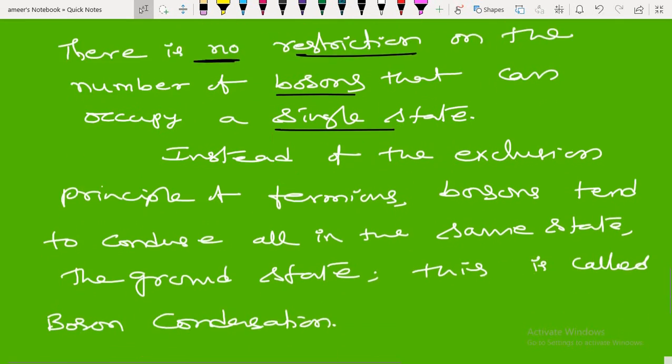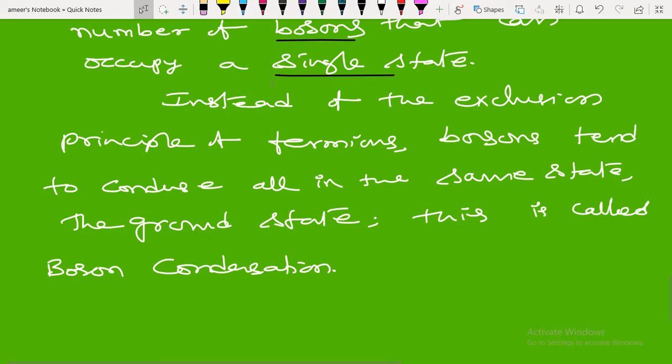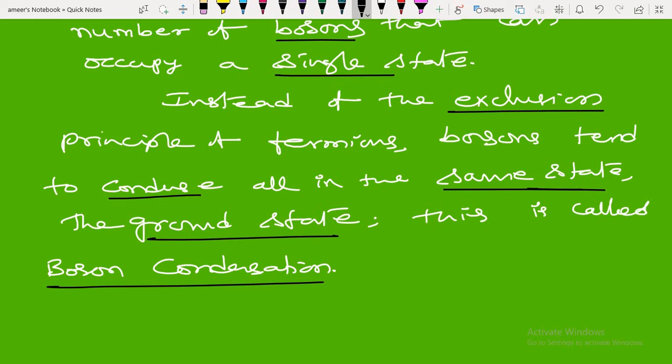Instead of the exclusion principle of fermions, bosons tend to condense all in the same state, maybe the ground state. This is called boson condensation. When there is multiplicity, the symmetric wave function is non-zero, but the asymmetric function becomes zero. This is the reason why. I hope it is clear what the meaning of exclusion and condense is. Remember both words.